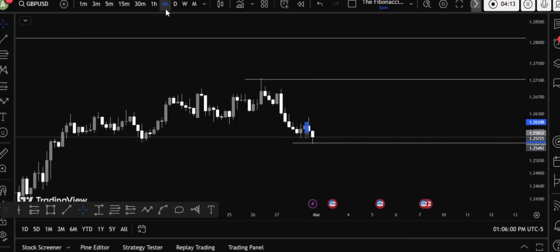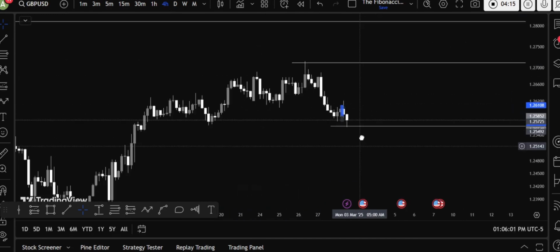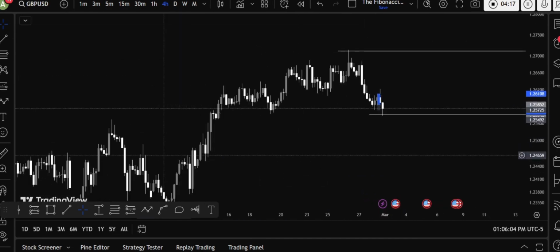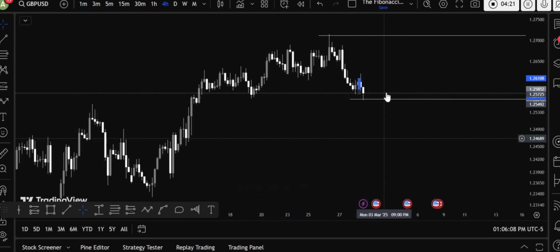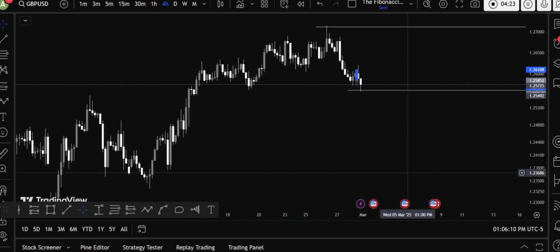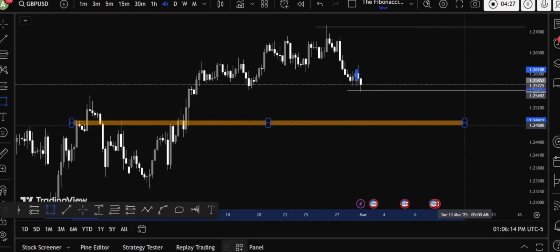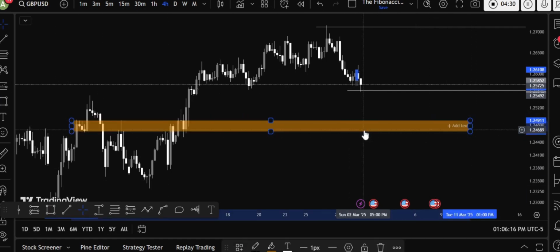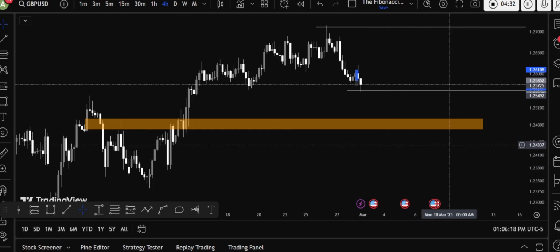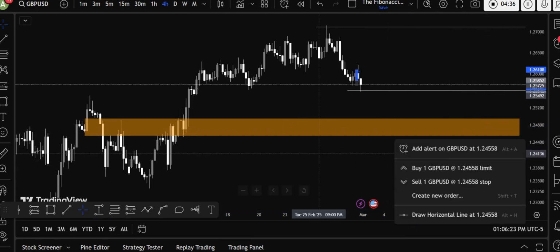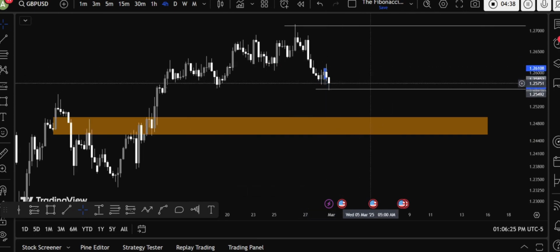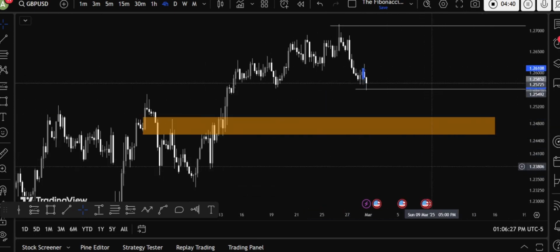So go to the 4 hour time frame and see what's in the 4 hour time frame. Nothing much interesting, but yeah, we can see that the price will actually sweep out this low and go lower. So many areas. I would prefer this area if I got the price. This area is the same as the fair value gap in the daily time frame and the weekly time frame. So it will actually align with the discount area too. So yeah, sweeping off the low, coming up to this area, and then we can go higher.